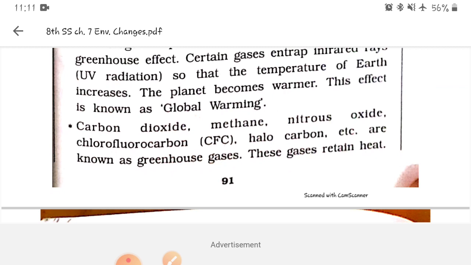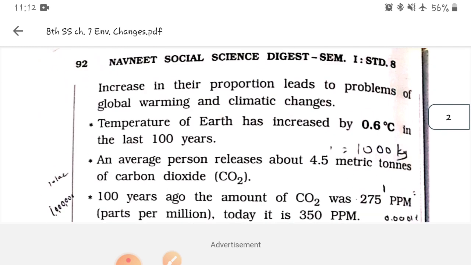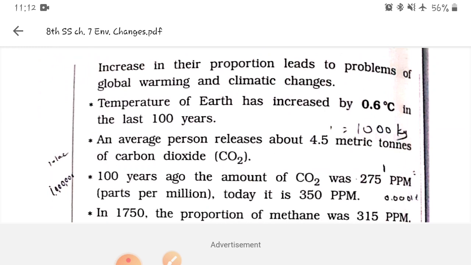The gases like carbon dioxide, CO2, methane, nitrous oxide, chlorofluorocarbon, halocarbon, etc. are called greenhouse gases. These gases retain heat. Increase in their proportion leads to the problem of global warming and climatic change.